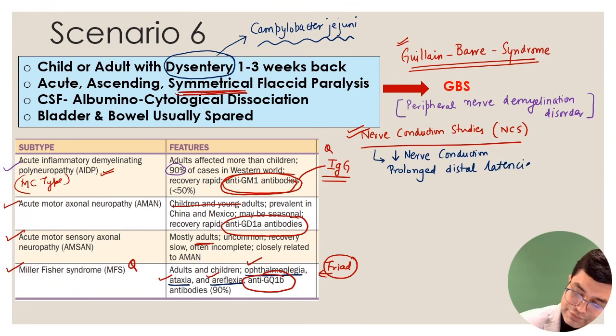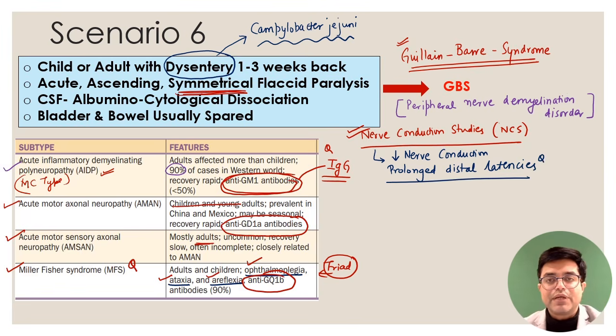When you practice questions, they will say there is a child who presented with illness followed by a neurological disorder where prolonged distal latencies were there. What was the likely diagnosis? The likely diagnosis will be Guillain-Barré syndrome.